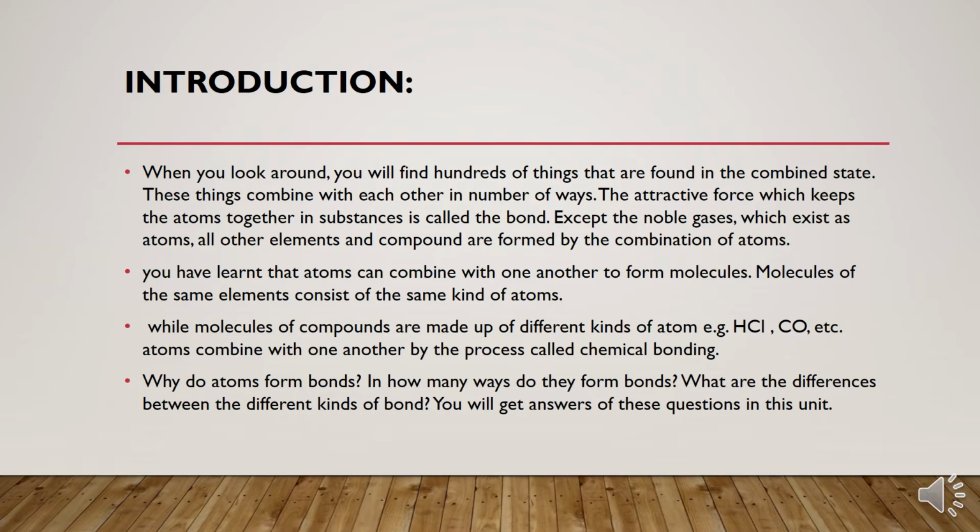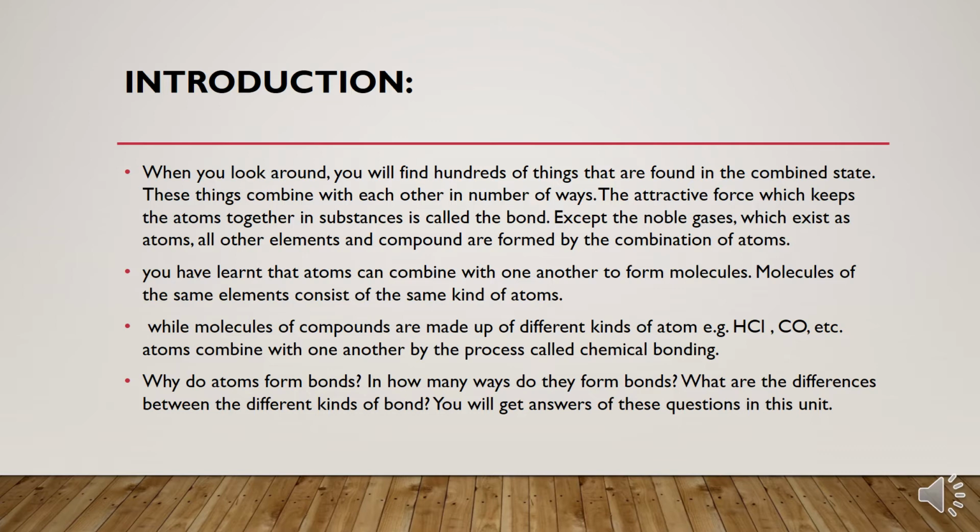Clear? While molecules of compounds are made up of different kinds of atoms. Why? Because for a compound, the atoms should be different. Two or more atoms can combine, but the kinds of atoms should be different.